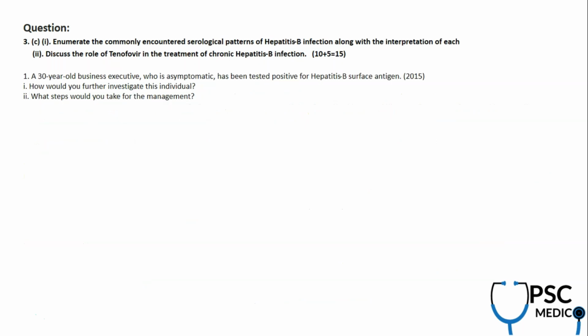3C, 1. Enumerate the commonly encountered serological patterns. A nice table is given in the notes. Just go through it. And also, what is the role of tenofovir in the treatment? So, chronic hepatitis B management, chronic hepatitis C management was discussed in detail in the viral hepatitis part of general medicine. A similar question was asked in 2015, investigations and management of hepatitis B. Now, question number 3 done.